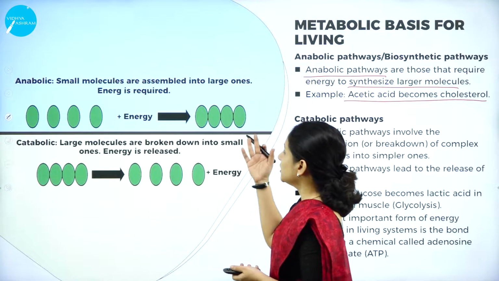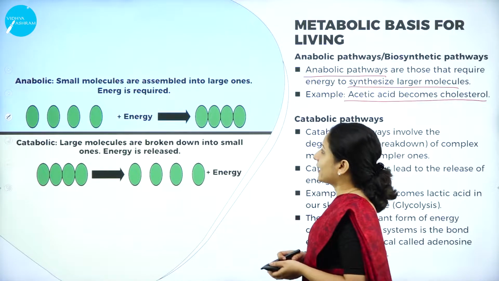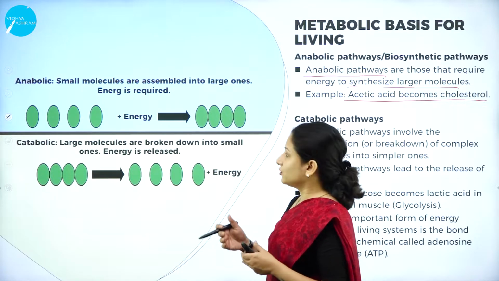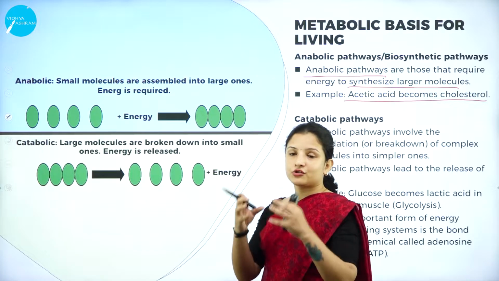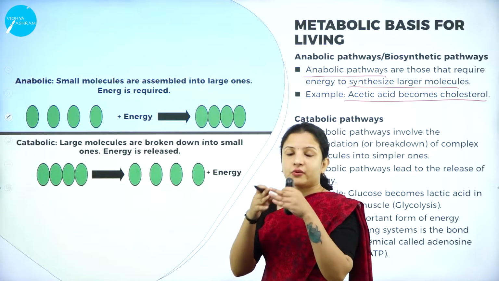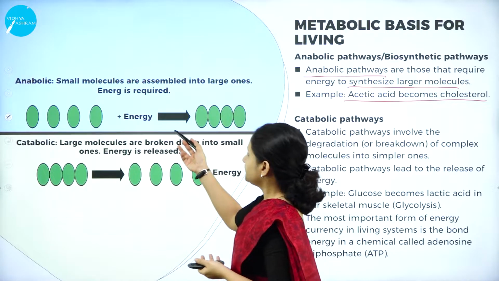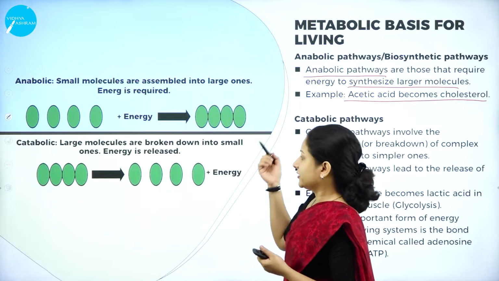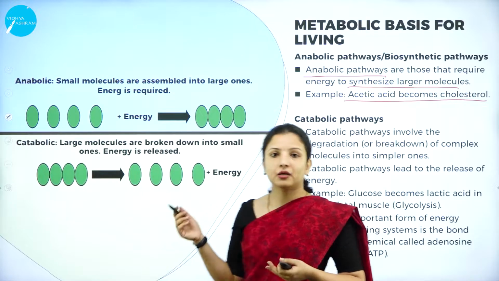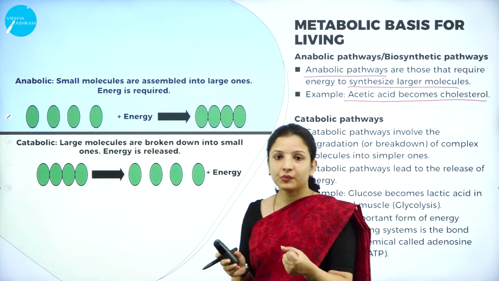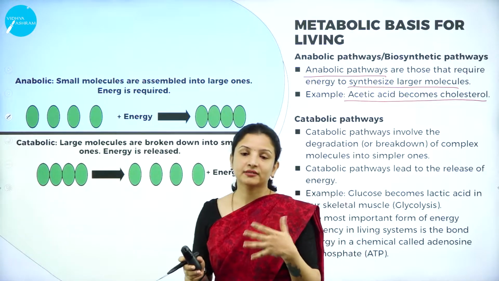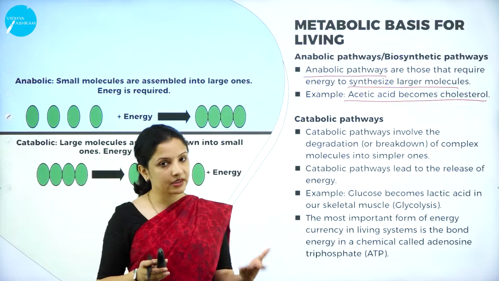You can see here, small molecules are assembled into larger ones. If small molecules need to be assembled or arranged to form larger molecules, a lot of energy is needed. Therefore, this is the anabolic pathway. In the anabolic pathway, energy is utilized, whereas in the catabolic pathway, energy will be released.